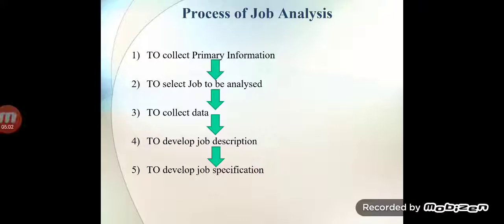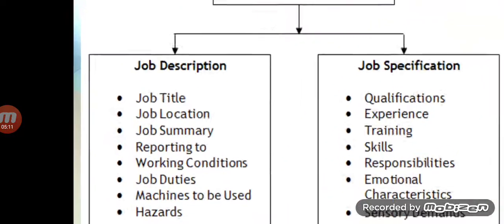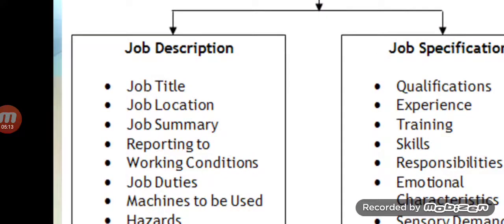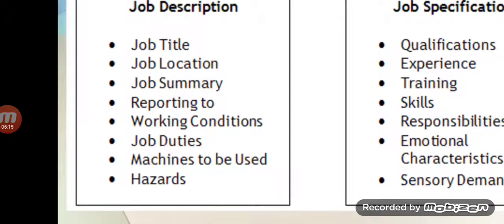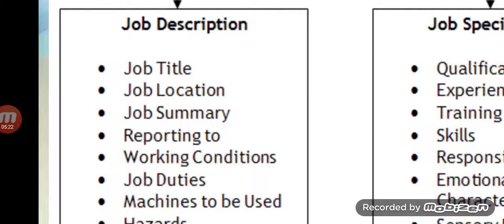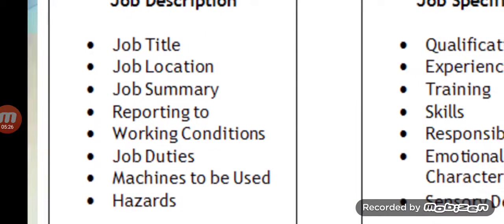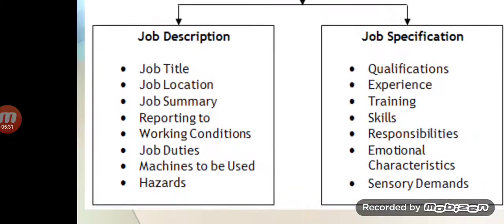In the fourth step, we develop the job description. To develop the job description, we have to decide, for example, the job title. For example, we will decide marketing manager as the job title. We also have to decide the points, because every time we cannot say that we are deciding all the points. Many times it requires only 3 to 4 points or 2 to 3 points, or in another job more than this.